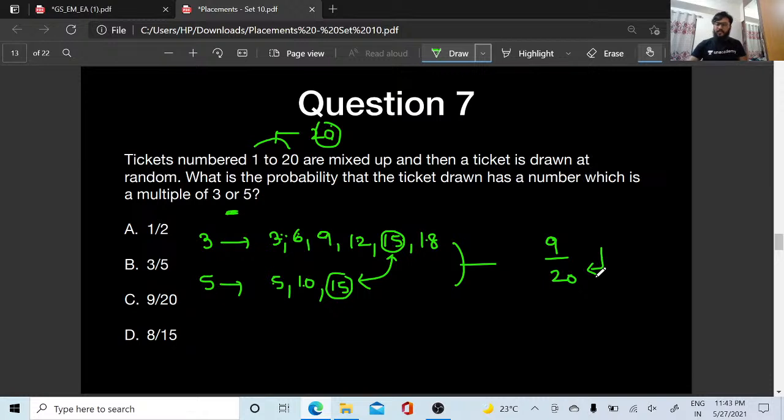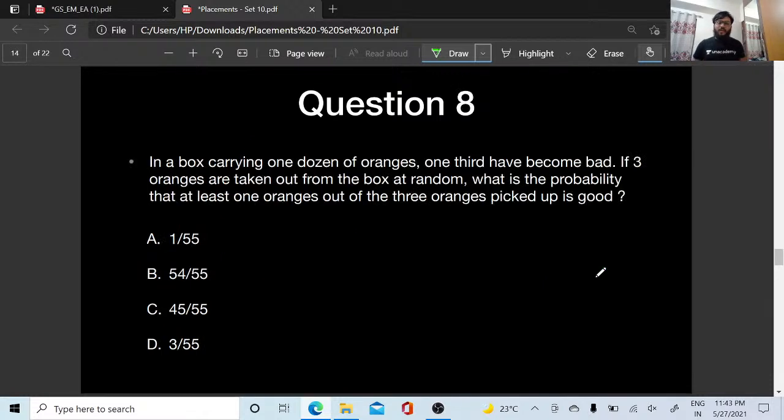Okay, yes, we will try one more question, people. In a box carrying 1 dozen oranges, 1/3 have become bad. If 3 oranges are taken out from the box at random, what is the probability that at least 1 orange out of the 3 oranges picked up is good?